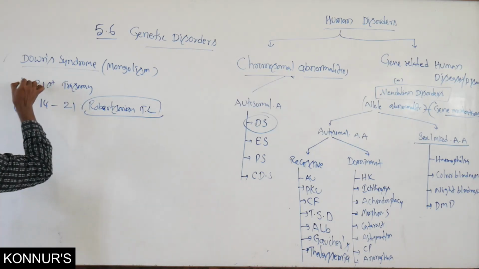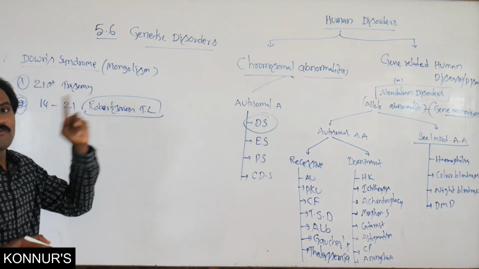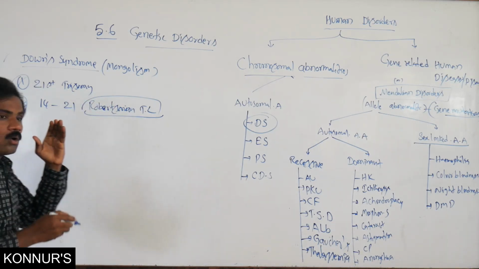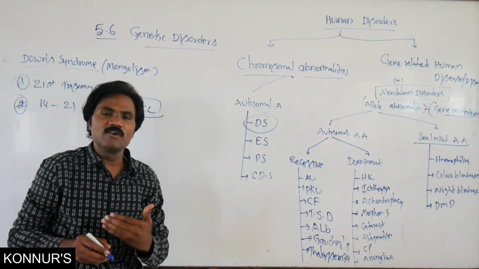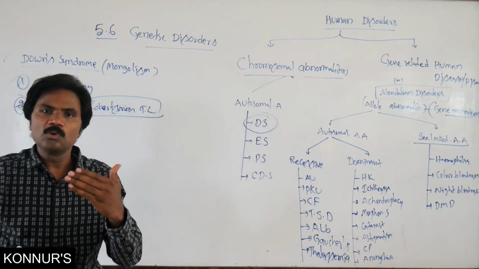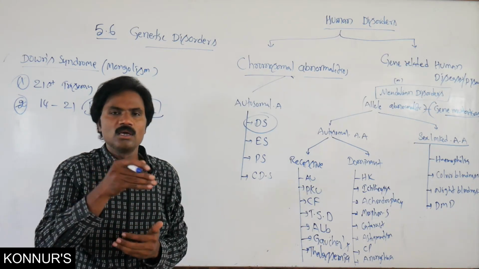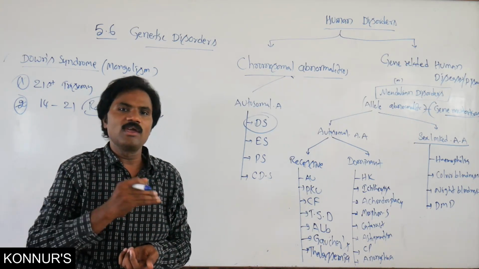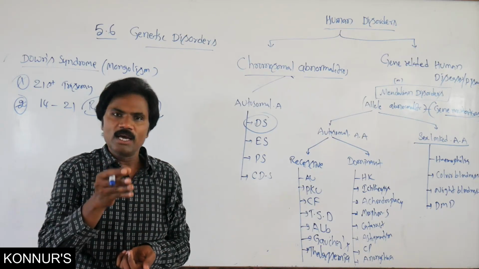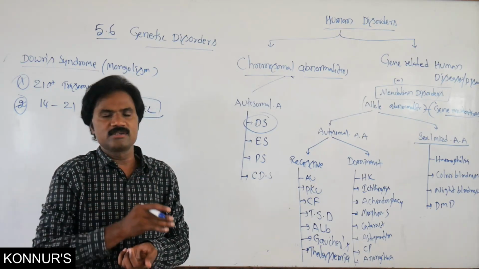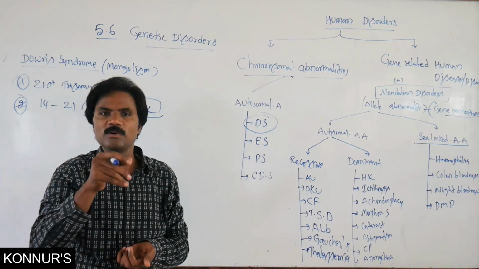But this is the normal method. Why is this disease normally affected? Normally when people marry at an older age, that means a female marrying after 35 years or a male after 49 years, children may be affected by this type of disease.